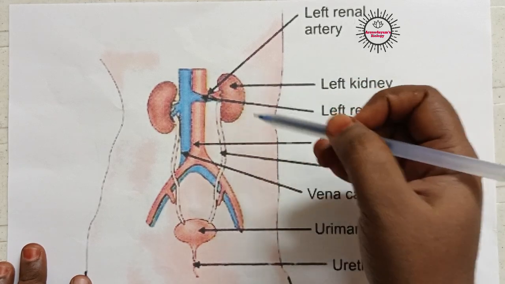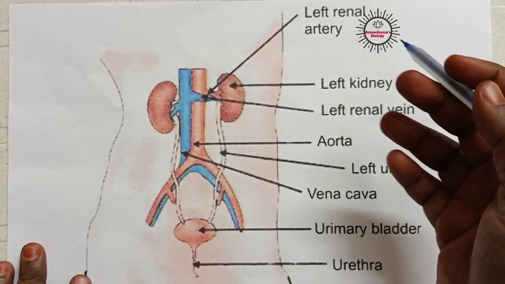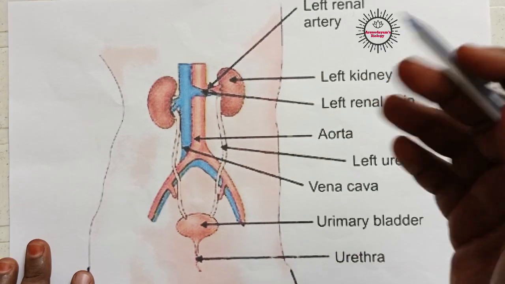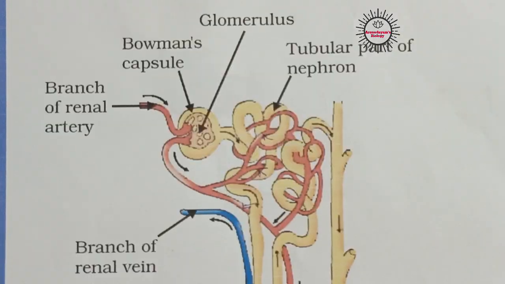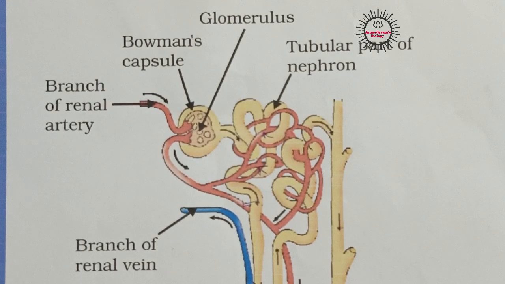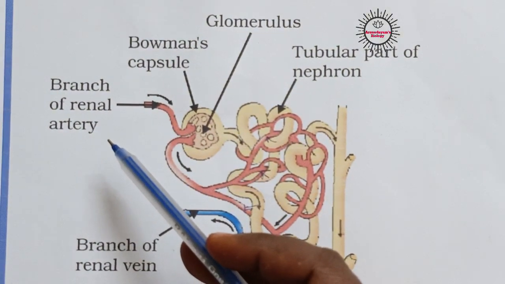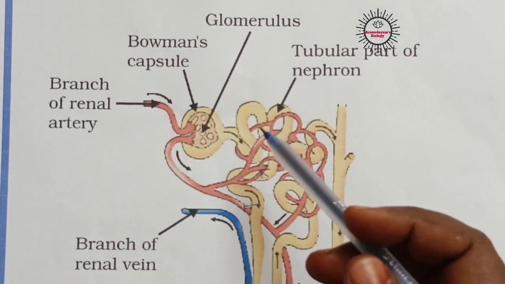Kidney contains millions and millions of structural units called nephrons. Here in nephrons only, filtration of blood takes place and urine is produced. Let us learn how it takes place. Who will bring the blood with nitrogenous waste materials to kidneys? Renal artery, isn't it? After entering into kidney, the renal artery divides into so many branches, and each branch enters into each nephron.